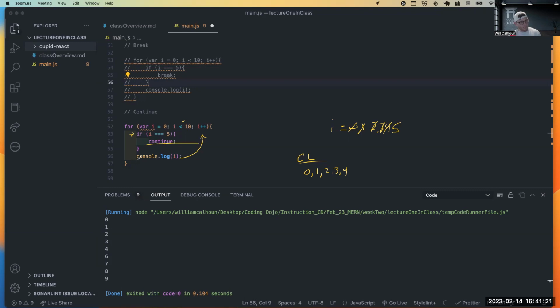Now it says continue. Even if I had a whole bunch of functionality within my for loop, like I call a function and I send an email and I call another function that decreases the amount of tickets that I have, if I have all of this stuff that sends them an email, gets them tickets, puts it to their account or whatever, it skips it because it gets this continue. It doesn't matter what's below. It just goes and increments up, immediately to here. And now i becomes 6. And then we keep going with our process until this condition is no longer true.